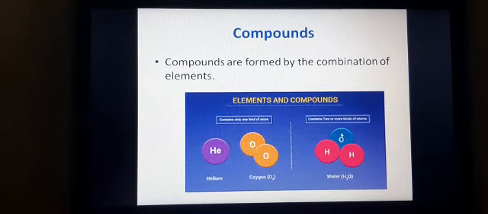So two elements have combined to form a compound. That means a compound is formed by the combination of atoms of elements. So hydrogen atoms and oxygen atoms have combined in H2O ratio, and this is said to be a compound. So water is a compound now.